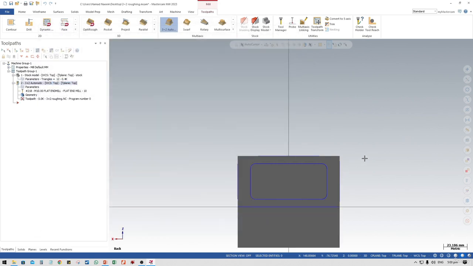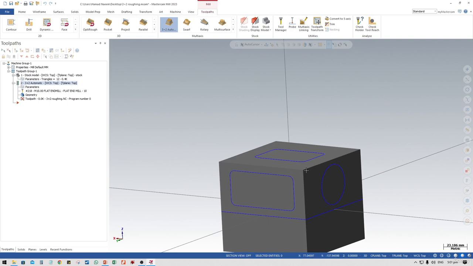Click OK. Refresh. So it's calculating the toolpath and it will perform it semi-automatically. You just need to select your desired faces which you want to machine. So this is how the 3+2 roughing operation is done.